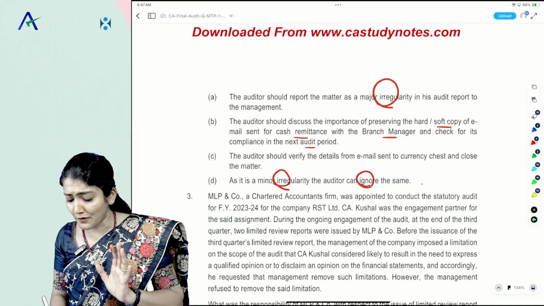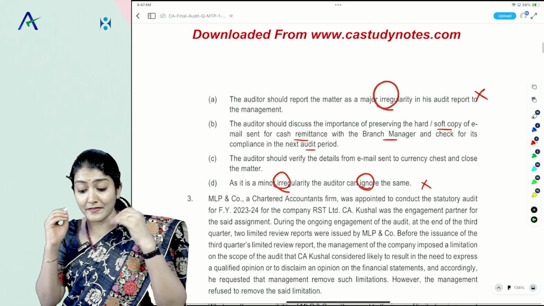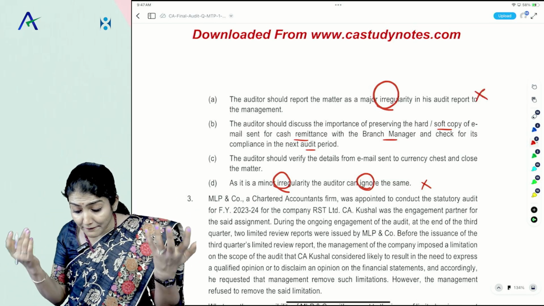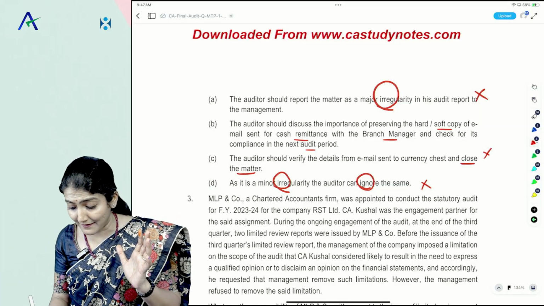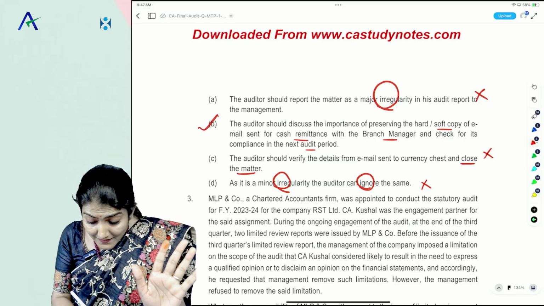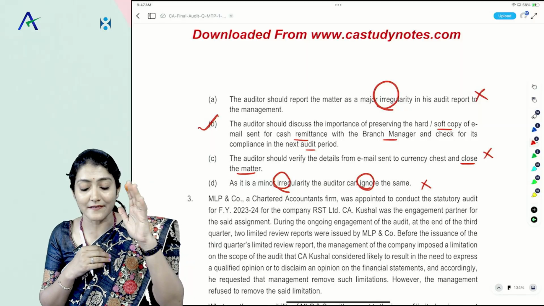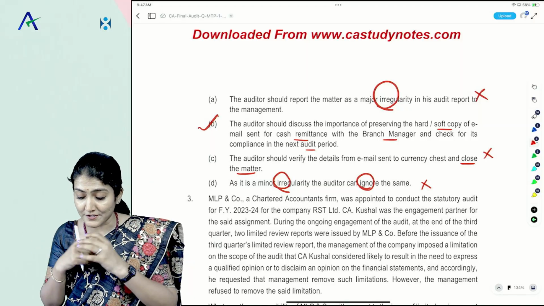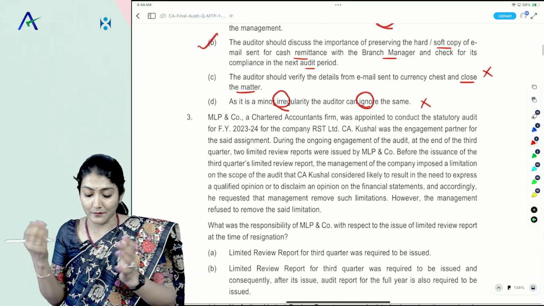The moment they say ignore, we always ignore that point. It's not a major irregularity, the sky has not fallen. Okay, verify the email sent later and close the matter. No, we cannot just close the matter like this. So auditor should discuss the importance of preserving the hard and soft copy of the email sent for cash remittance with the branch and check for its compliance in the next audit period.